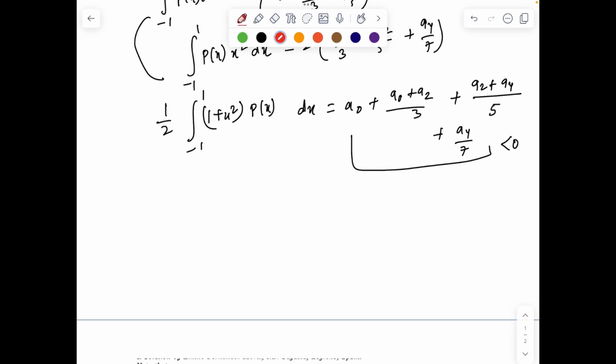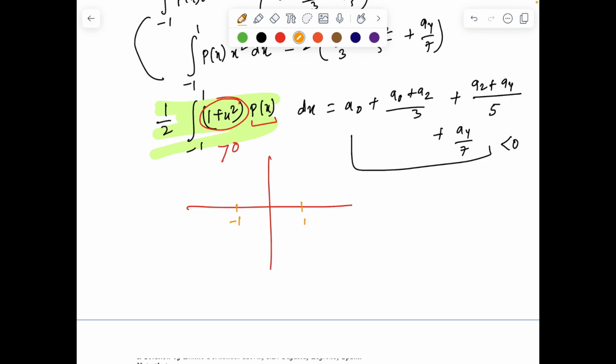So now we know this entire expression should be less than 0. Now clearly from this given expression you can see 1 plus x square is strictly positive. The worst case will be when x equal to 0. And if the integration from minus 1 to 1 of this expression is less than 0, it means